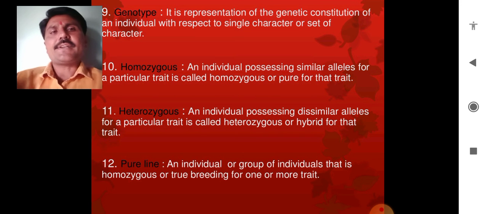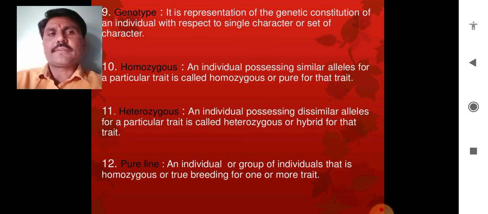In such a condition it is termed homozygous. I repeat, an individual possessing similar alleles for a particular trait is called homozygous, or pure for that trait, pure-like.